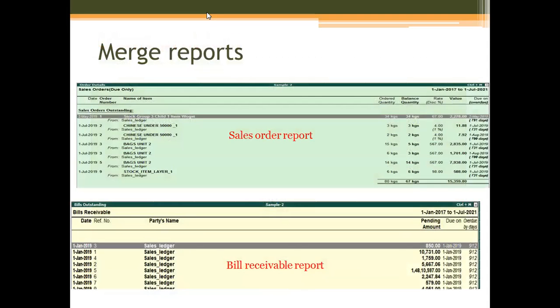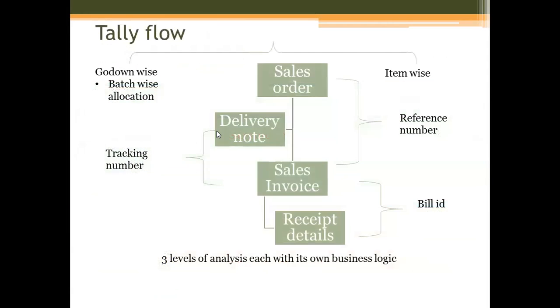For those of you from the Tally background, this is how it is. You get the sales order report, which gives the sales order outstanding. Here you have the ledger, and then you have the bill receivable report, which is again by ledger, by bill, and the total pending amount. Based on the sales ledger, he wants a consolidated Excel report.